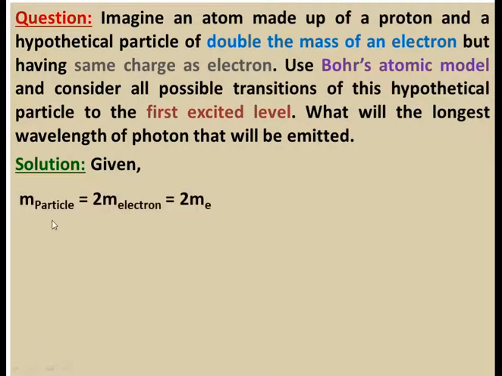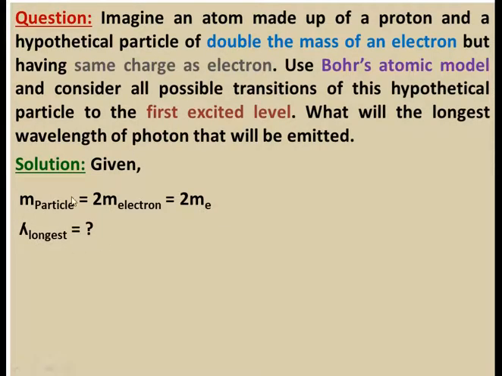So let us see our solution. The given mass of the particle, our hypothetical particle, I am writing as m particle, is equal to twice m electron, the mass of electron, as given in the question: a hypothetical particle of double the mass of an electron. So the mass of the hypothetical particle is 2me, where me is the mass of the electron.